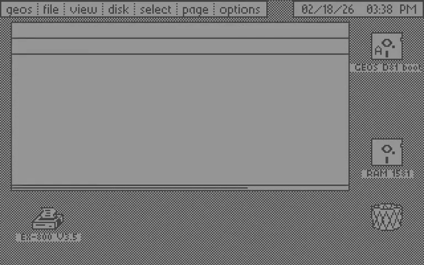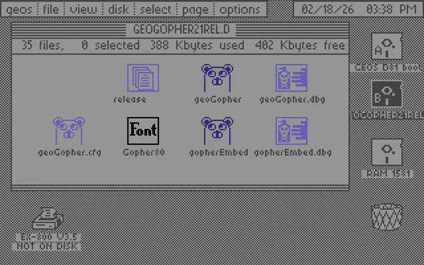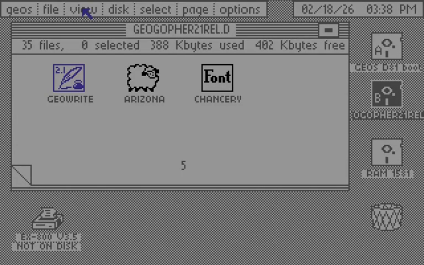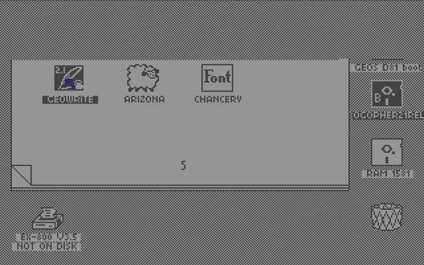If we go to the last page of the directory, we see the 2 font files we downloaded. We'll create a GeoWrite file just to make sure.